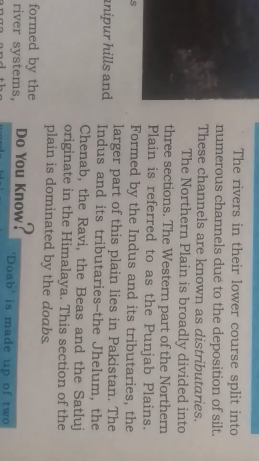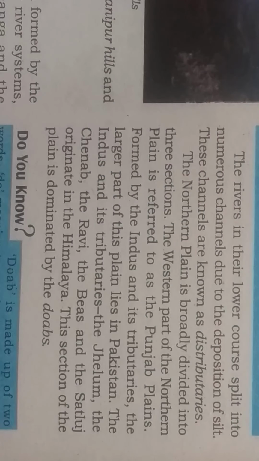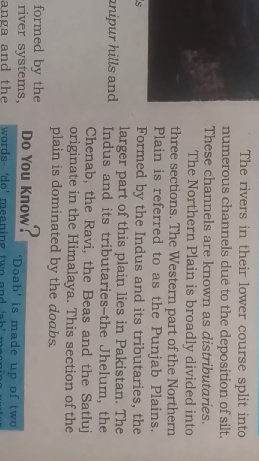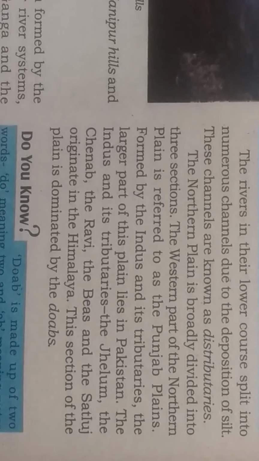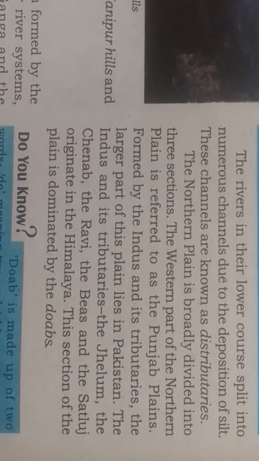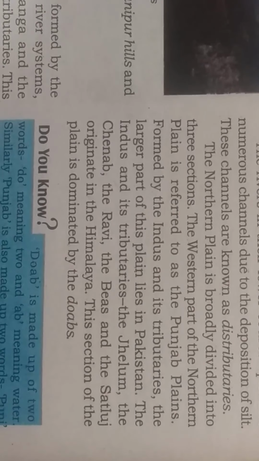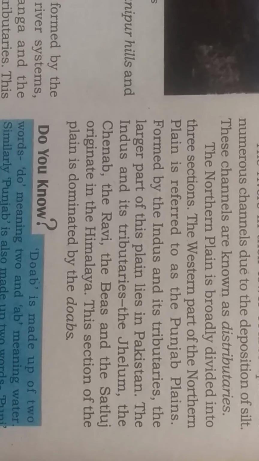The rivers in their lower course split into numerous channels due to the deposition of silt. As they go further, silt is deposited, and due to that silt these rivers are distributed into many different channels. These channels are called distributaries.